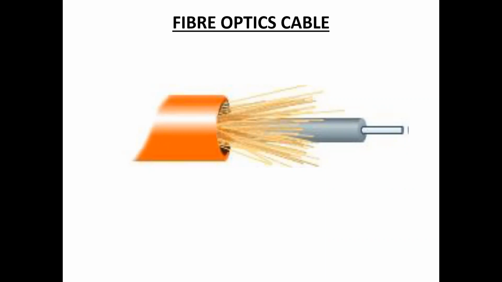And these cables are used for connecting networks between two buildings. They can transmit signals over much longer distances than coaxial and twisted pair cables. Suppose the distance between sender and receiver is large, then we use fiber optic cables.